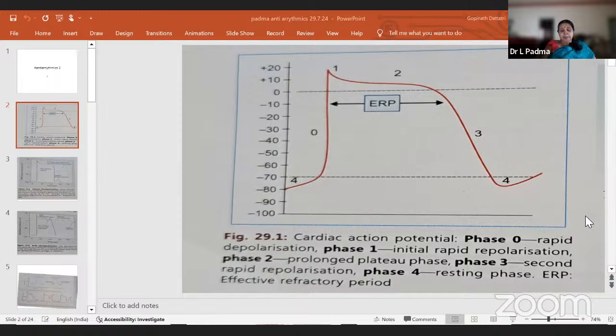Phase 3, late phase of rapid repolarization, again decrease in inward calcium current and increase in outward current, so that it is going to a phase of repolarization. This is the one we have shown about the re-entry phenomenon. This is the normal conduction, and this is the re-entry, one-way block. Unidirectional block is seen, which should be reverted so that there is no question of arrhythmias.